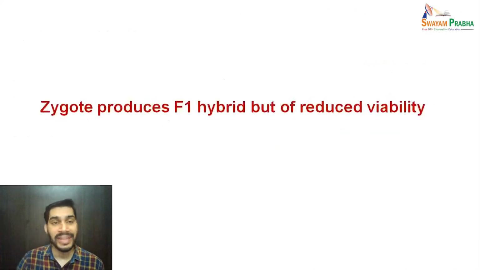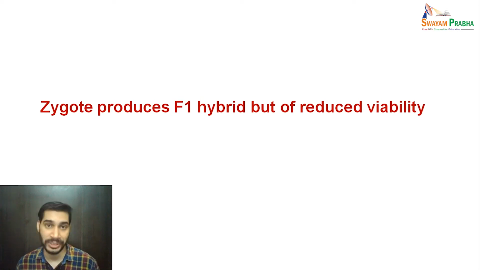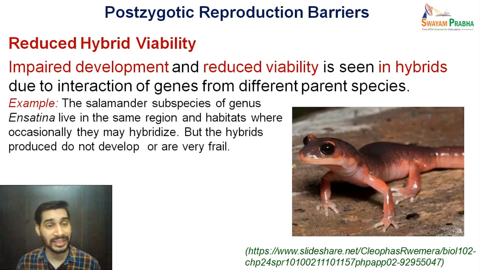The next barrier can be if the zygote produces the F1 hybrid. So zygotic development is there, the zygote is viable, it has produced the F1 hybrid, but the viability of the F1 hybrid is very much reduced. Means the hybrid is not going to survive much. This is called reduced hybrid viability.